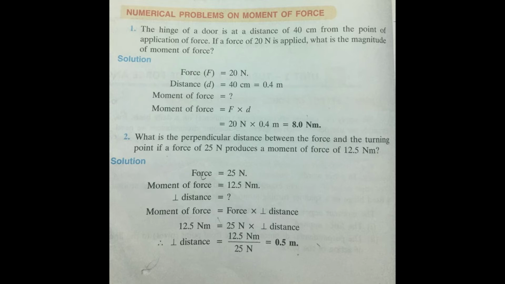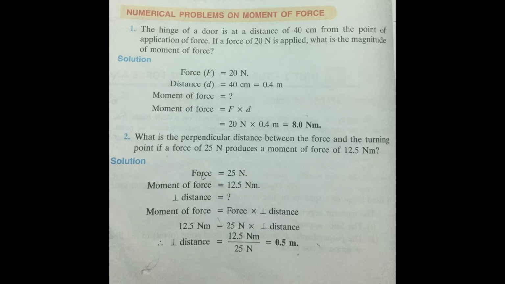Now the next numerical is: what is the perpendicular distance between the force and the turning point if a force of 25 Newton produces a moment of force of 12.5 Newton meter? So now children, in this case, force is already given, it is 25 Newton. And here moment of force is given, it is 12.5 Newton meter. Now what do we have to find out here? We have to find out the perpendicular distance.